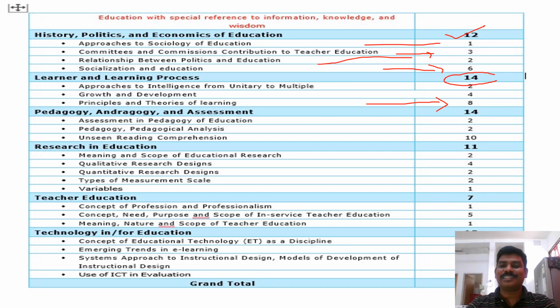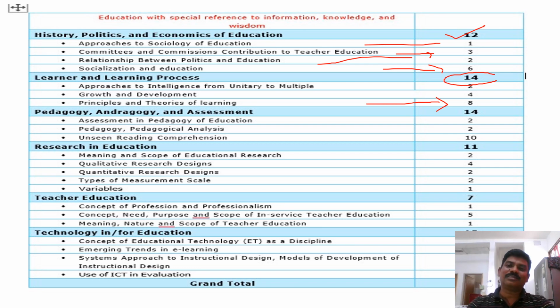It is what is interest, what is aptitude, what is attitude, what is perception, what is intelligence, because these are all called factors affecting learning. These factors are related to psychological aspects. That is the reason we need to study the learner's psychology. So theory is also very important.